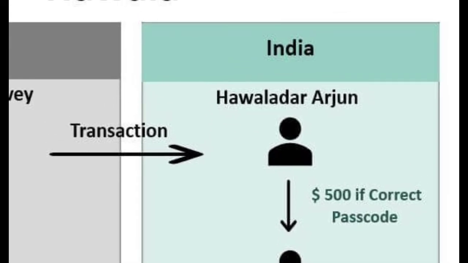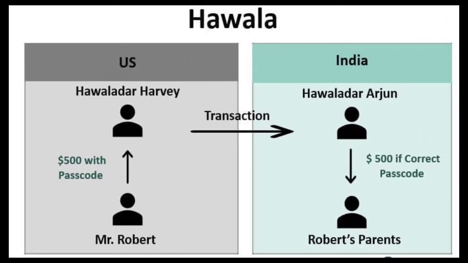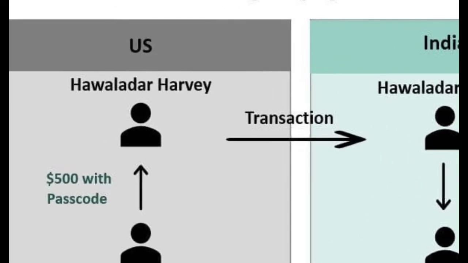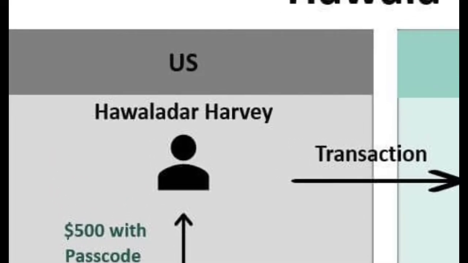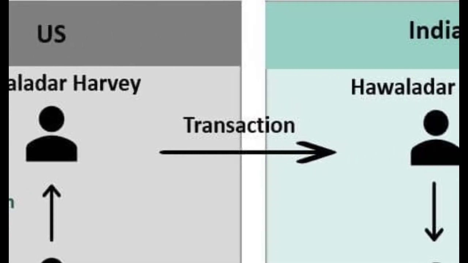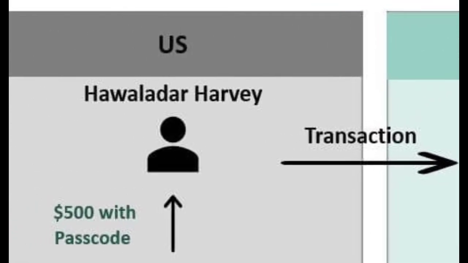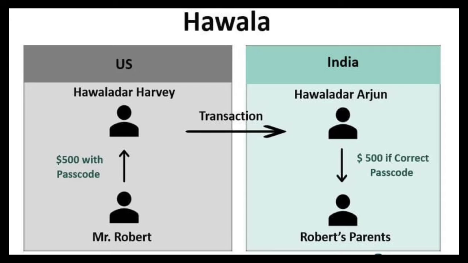Whereas if someone wants to send money from India to the US, remember once again, money will not flow from India to the US. It will just be a paper transaction. That is, Harvey here has money in the US, and if somebody says to pay this money to a beneficiary in the US, then Harvey will pay out of his own account. So no money is crossing the borders. That's why Hawala transactions are discouraged by all the countries, and many have made Hawala illegal because there is no trail of money. It's only that one person in the US is telling another in India to give money on his behalf. There is no transfer of $500.